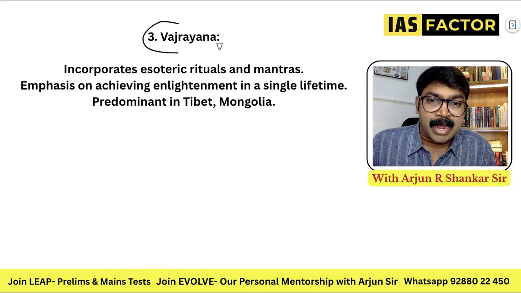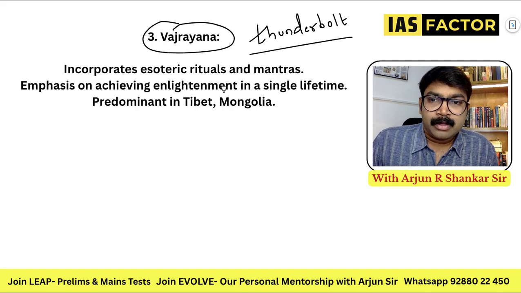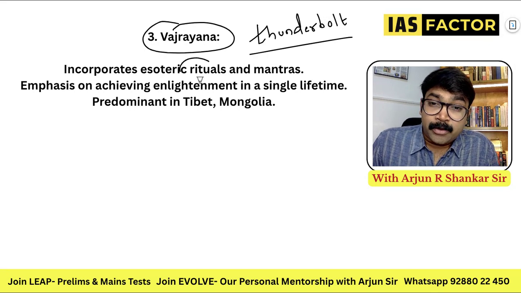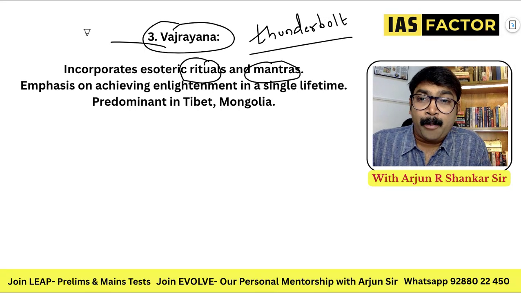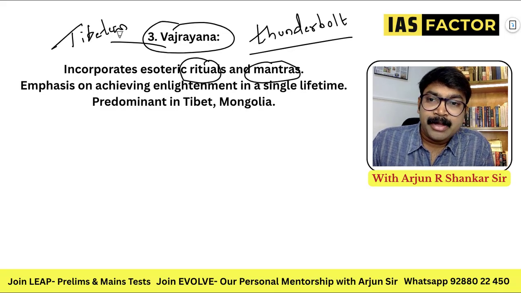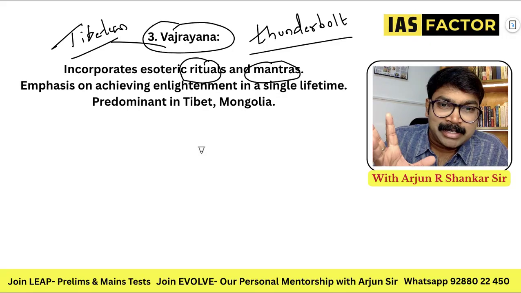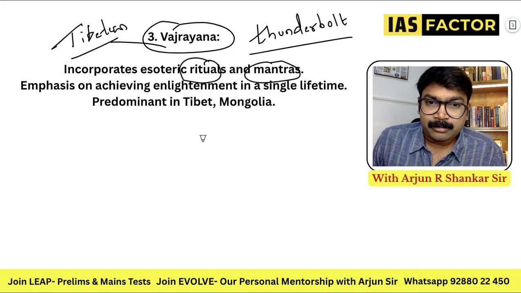What is Vajrayana? It's called the thunderbolt. Like the lightning, the thunderbolt is the Vajra. It contains a lot of rituals and mantras, and it's very popular in the Tibetan region, the Ladakhi region, and Tibet and China. According to this, Buddha is a magical existence.